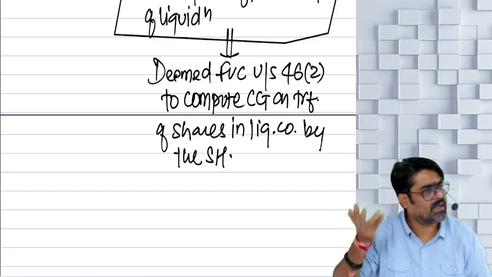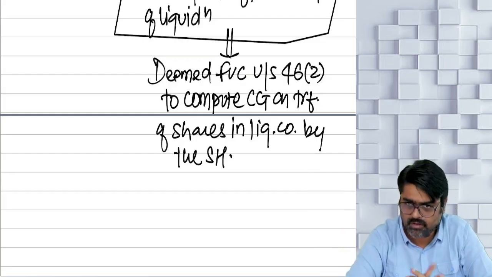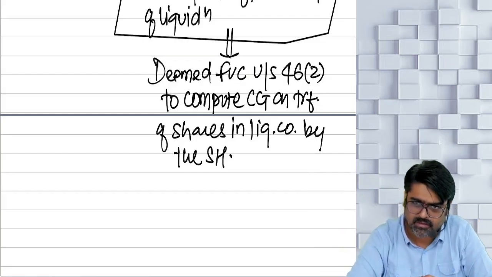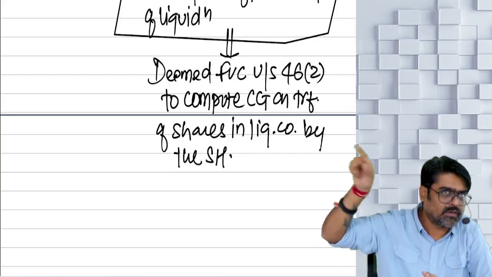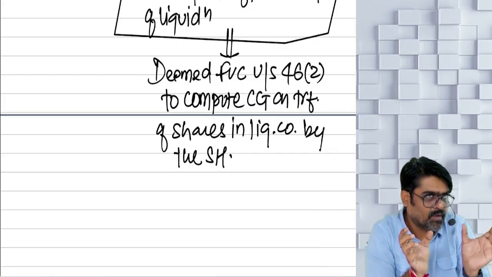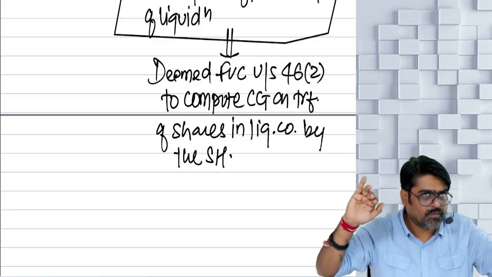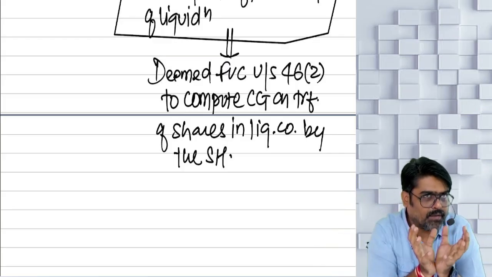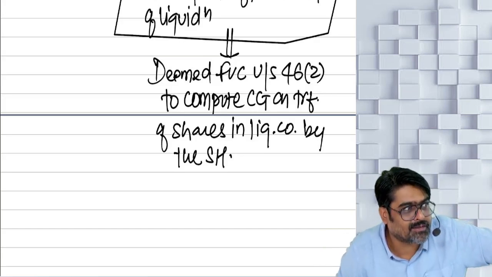I've discussed this entire point in capital gains, so I'm not going to discuss it now. Will you remember this? So 46(2). Cash coming, fair market value of the asset, total 5 lakh plus 15 lakh, total 20 lakhs. Out of that, some amount was already considered as deemed dividend.